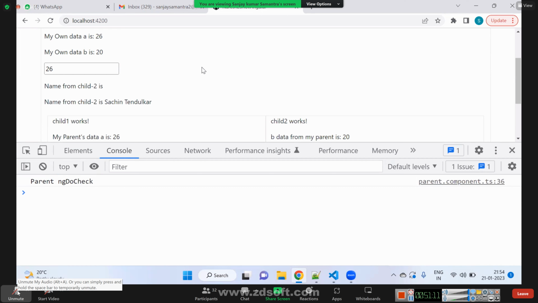Do you have something similar to simple check or do check? In ngDoCheck we don't have SimpleChanges, but yes, we have something. I will not say similar like that, but we have something. Yeah, we will discuss that also. We cannot relate it with SimpleChanges, but yes, we have something.